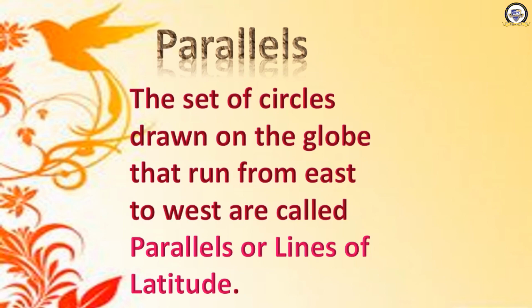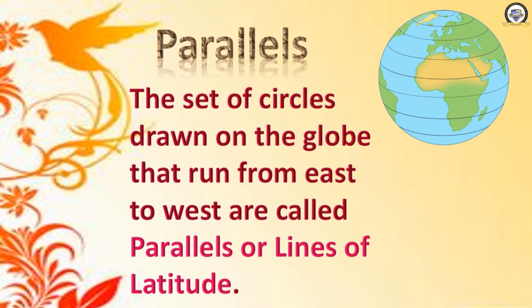I'll show you the picture. Here you can see that some lines have been drawn from east to west, or our left to right. These lines are called parallels or latitude. Clear now? Parallels are also known as lines of latitude.